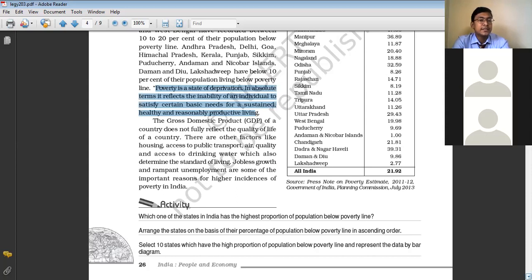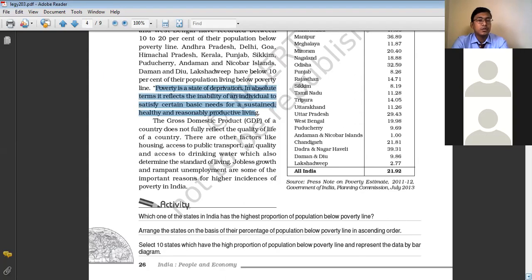And what are the basic necessities? Food, shelter, and clothing. Even in our country, there are some people who do not get food two times a day, even one time a day, and it becomes quite difficult for them to earn their pay. They do not have proper housing facilities. Some people live in very unhygienic housing, and they do not have access to better clothing. Those groups of people are considered to be living below the poverty line.